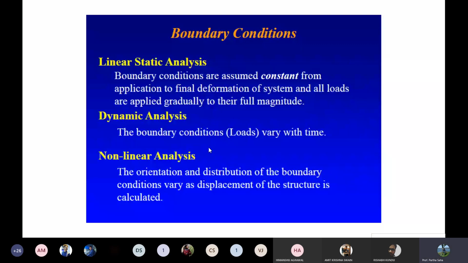Degree of freedom. I think you know all this. Let me tell you. Linear analysis means you have a boundary condition which is assumed constant from the application to the final deformation. If nonlinear, then it gradually increases, right? As the displacement increases, the property also changes. So that is called nonlinear analysis, right? Dynamic analysis means the boundary conditions vary with time. So with time, the load or the force is going to change. Okay. So these are the things you can play with using the software. The degree of freedom, I already mentioned: these are the parameters which are unknown or which you need to solve.